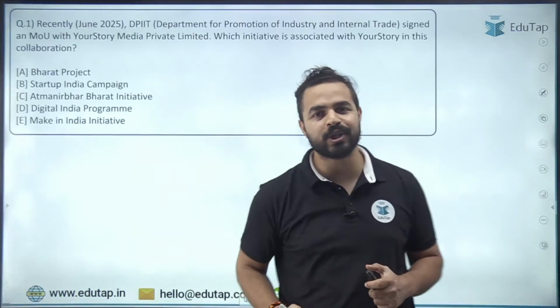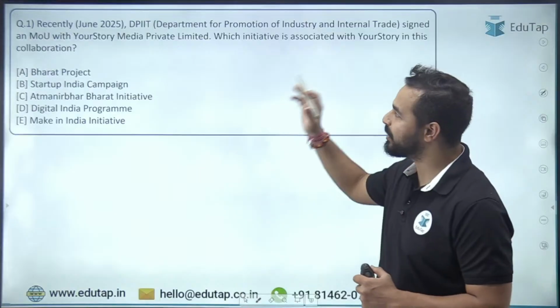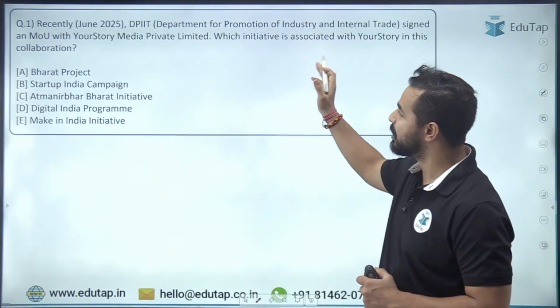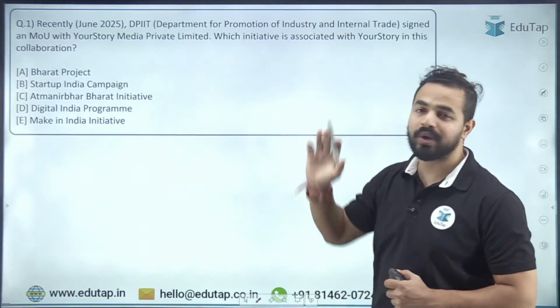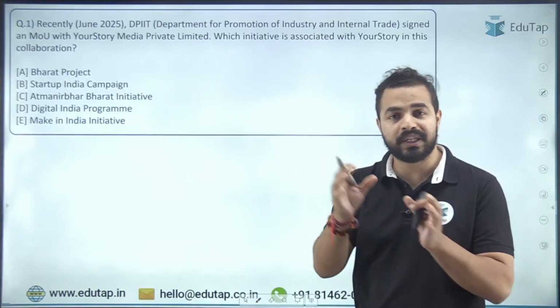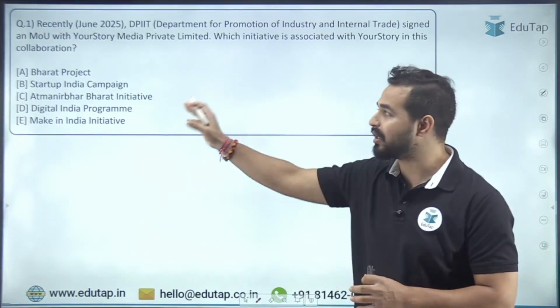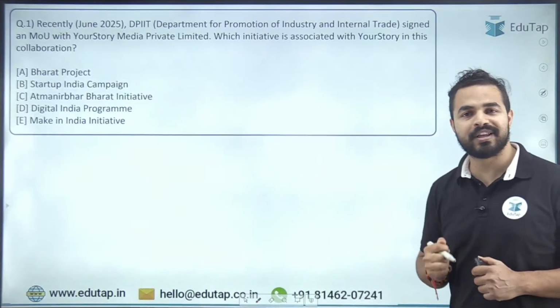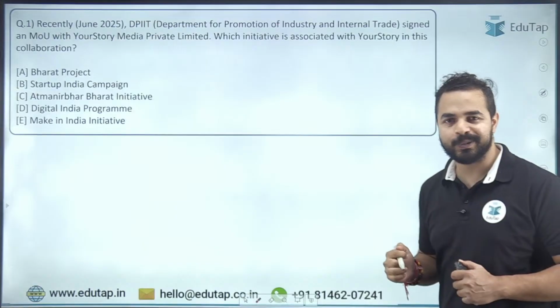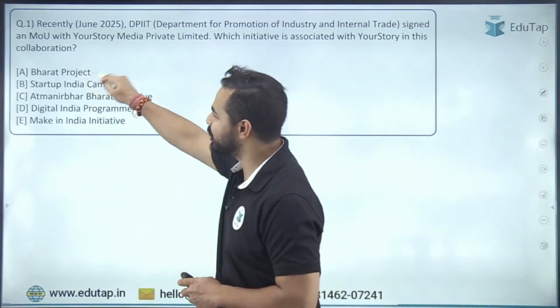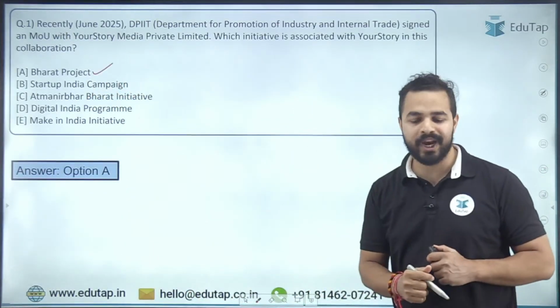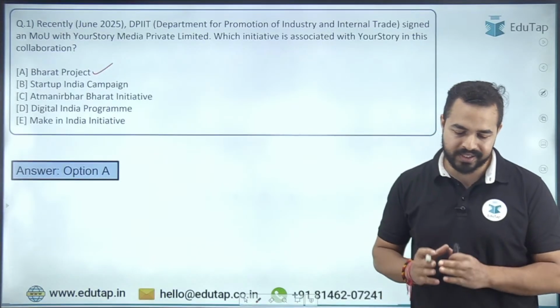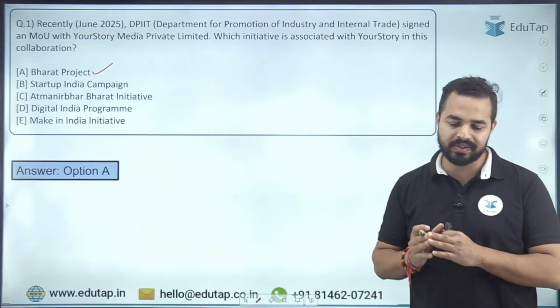So here is the very first question for all of you on the screen, and the question is on the DPIIT's MOU, which has been done with YourStory, and you have to tell me here कि किस project के objectives को हम meet करेंगे under this particular MOU. Please see the options and try to tell me here the right answer. What is the right answer here? The right answer is Bharat Project. Option A is the right answer. Absolutely right. Option A is the right answer. I can see in the chat box many people have given this right answer.